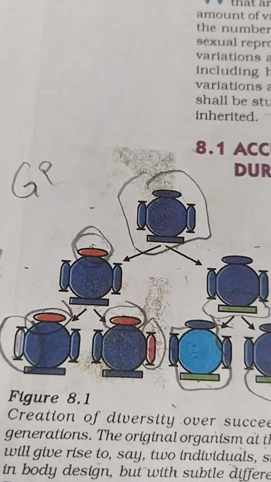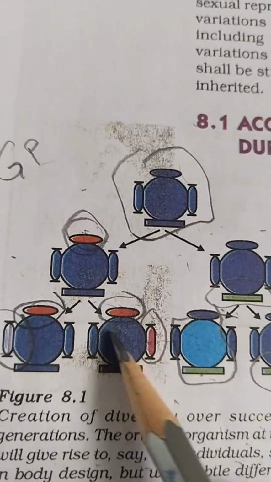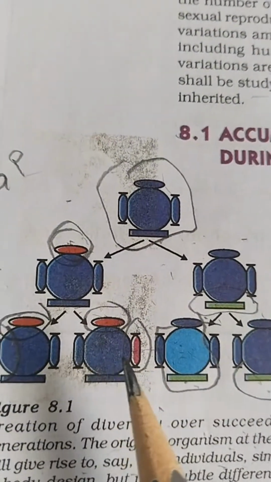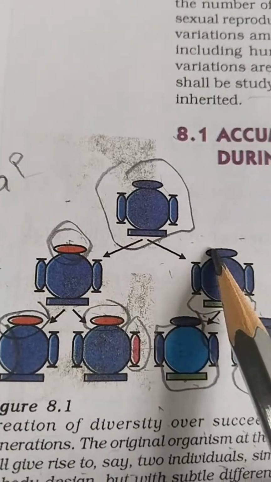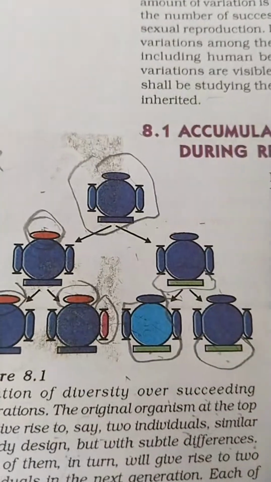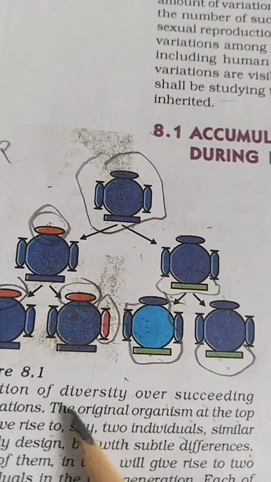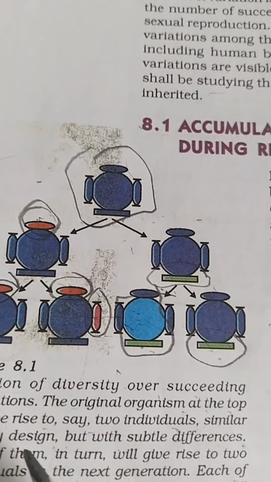The replication of that DNA is responsible for these slight variations. See, this is in asexual reproduction. If it is sexual reproduction, then the variation is much more. So this is what we are going to learn, the rules of variation and inheritance.